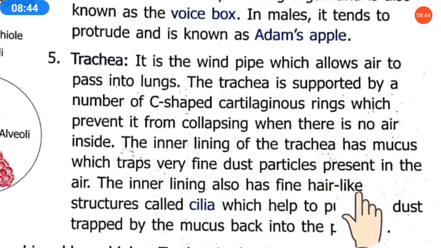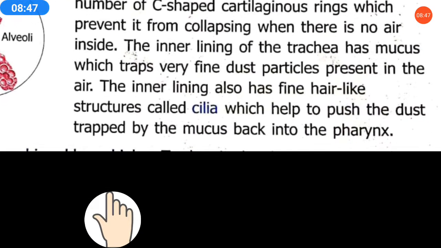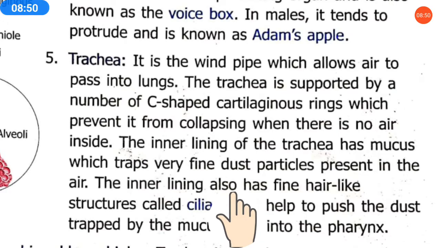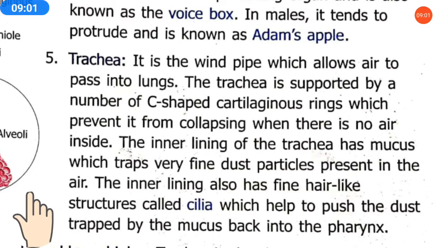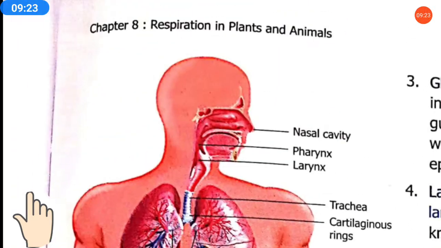The inner lining also has fine hair-like structures called cilia. As in the nostrils the hairs were there, here also very small hair-like structures are present, and they are called cilia. These hairs are called cilia, which help to push the dust trapped by the mucus back into the pharynx. If some dust after that has also entered into the trachea part, the cilia push back the dust particles which were allowed a little bit by the mucus. So it will be sending the dust particles back to live outside.